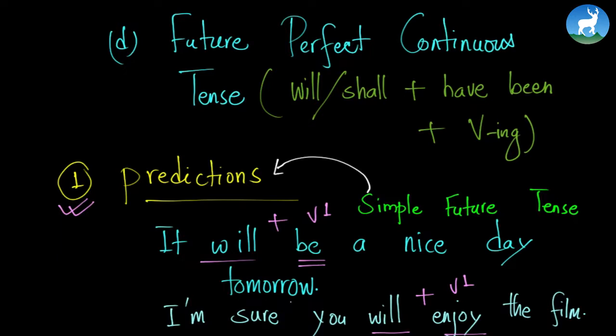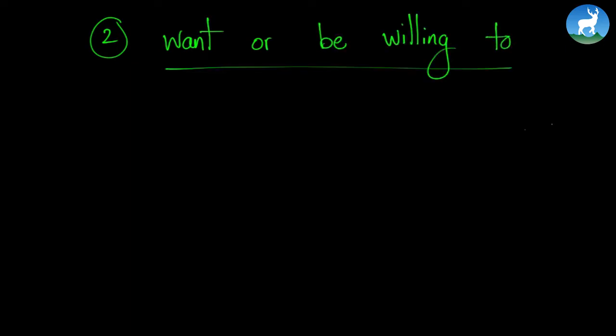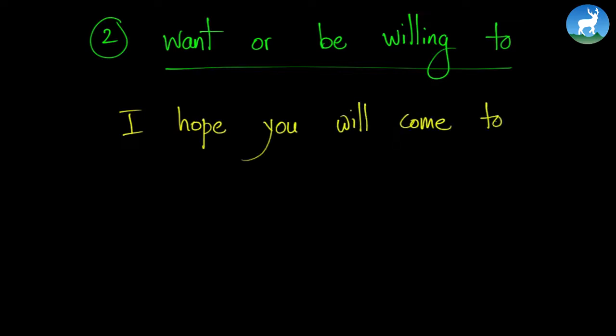We also use the future tense to talk about or to mean want, or something like be willing to. So that's the second use. Want or be willing to. For example, I can write a sentence: I hope you will come to my party.